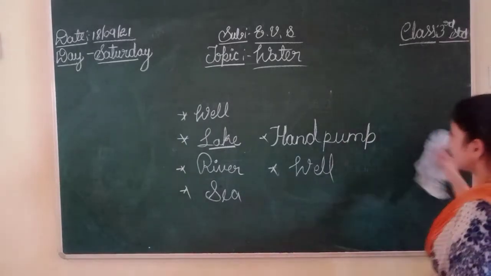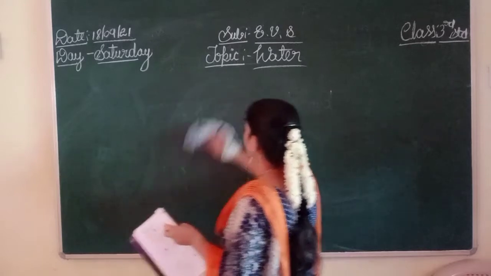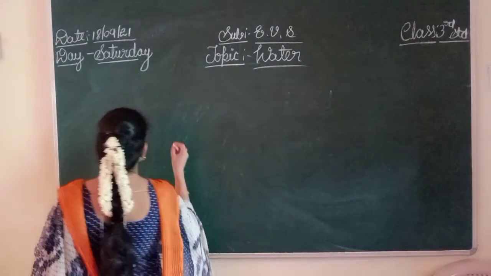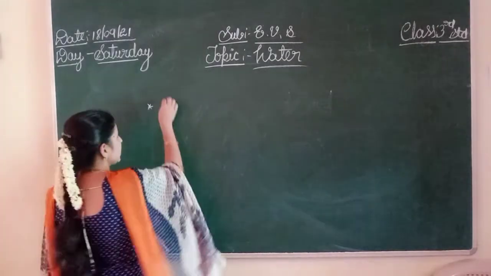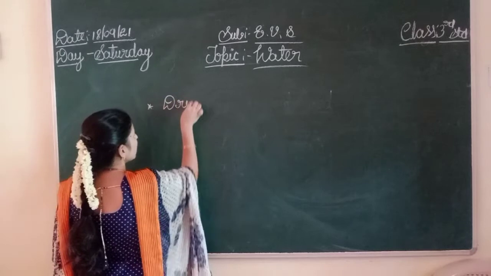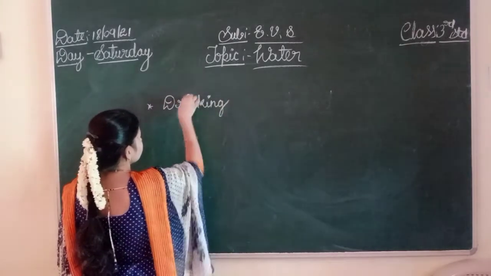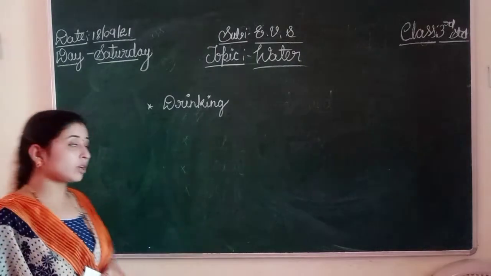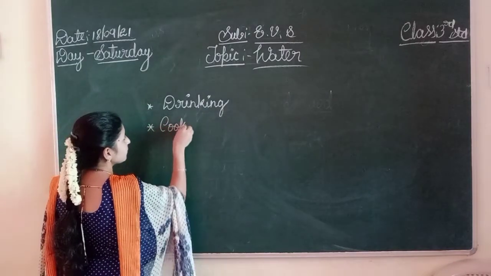You just write. One word we have to write because the space is very small, right? They have given small water droplets. First one, for which purpose we use water? For drinking. Write down: drinking. Okay. Next, for cooking we need water. In the second water droplet, you just write down cooking.